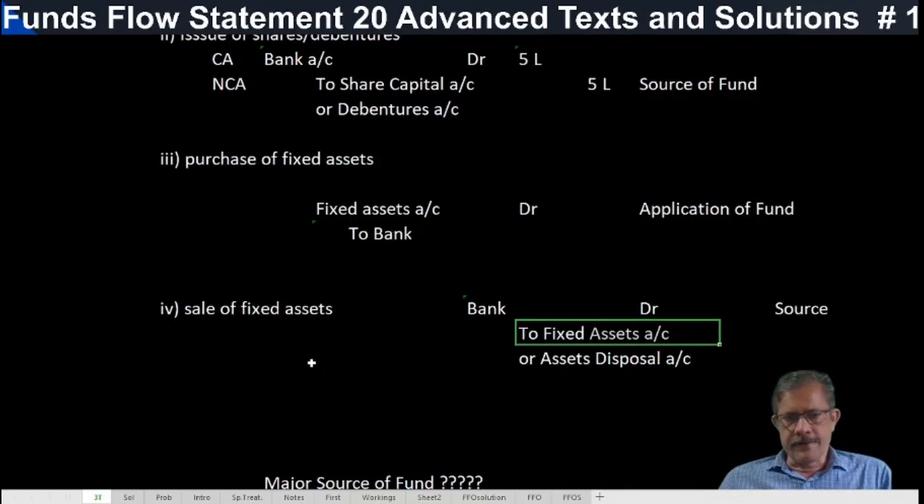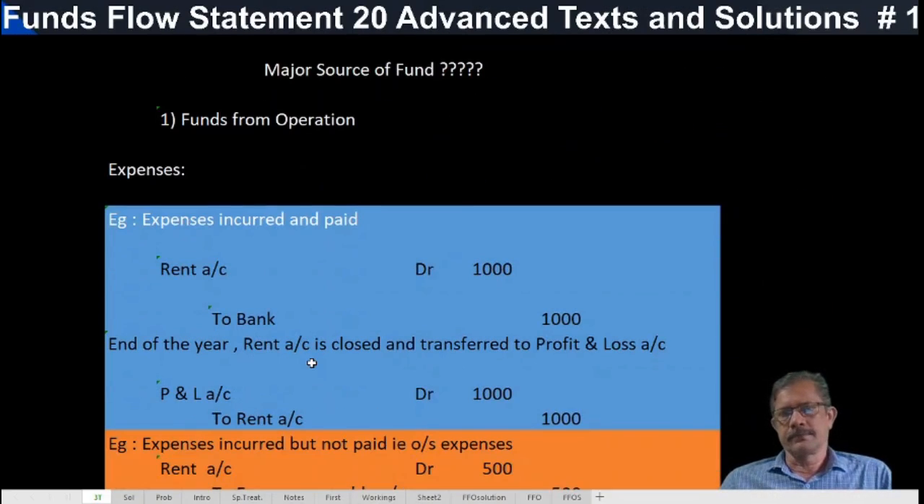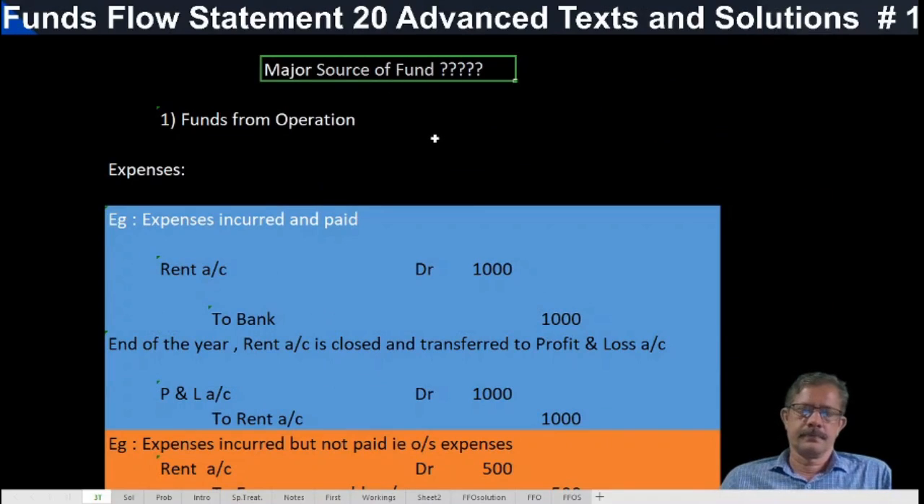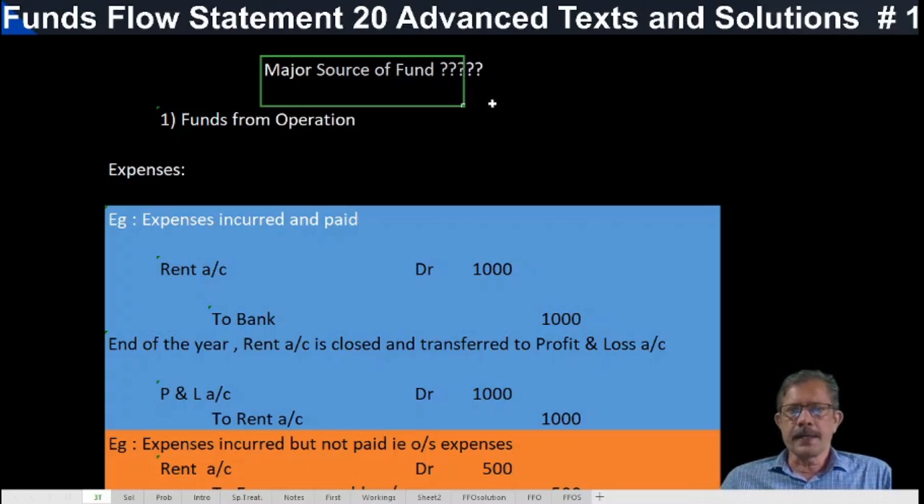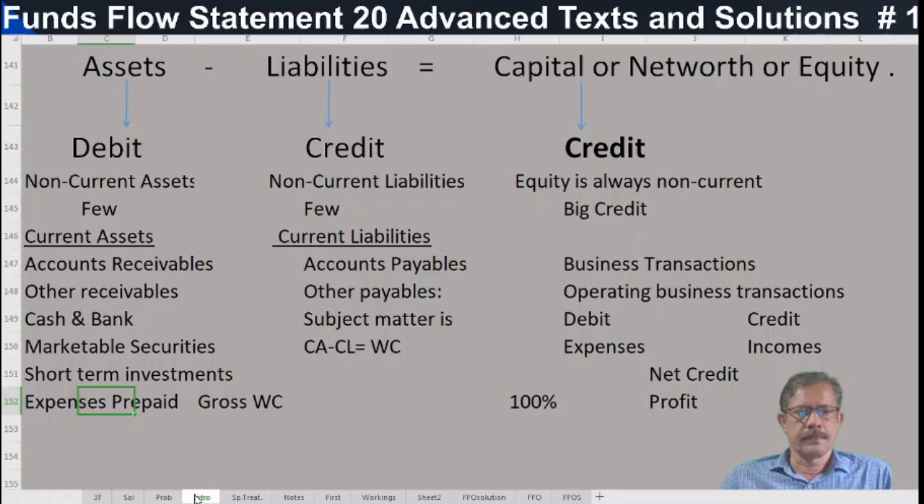But there are several other transactions, a major source of funds. In the introduction, we have discussed a big credit. There we are going. See, assets, liabilities, capital or net worth.